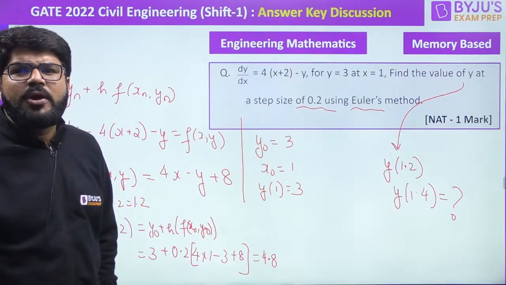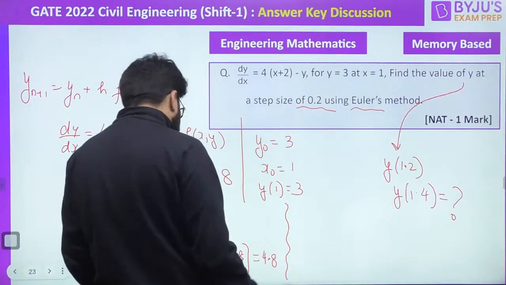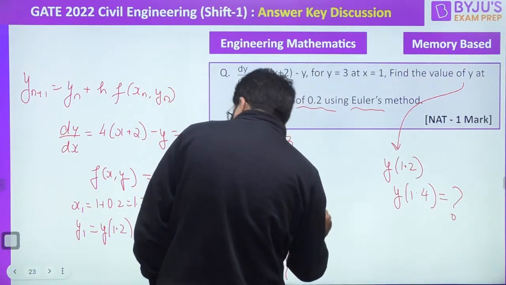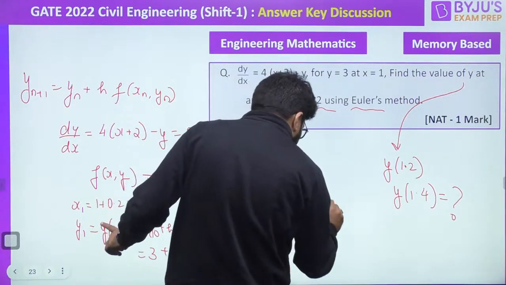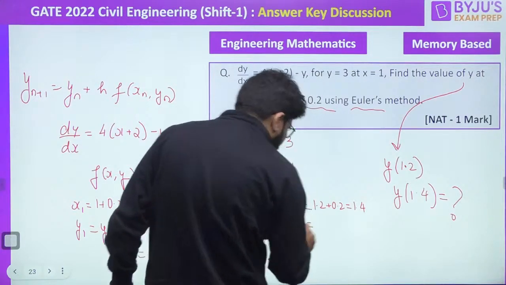1.4. Chalo. So I've got 2-3 comments. What is the value of y? 1.4. So let's go for 1.4. So next value of x2. x2 will be equal to 1.2 plus 0.2. ये हो जाएगा 1.4. So what is the value of y2?